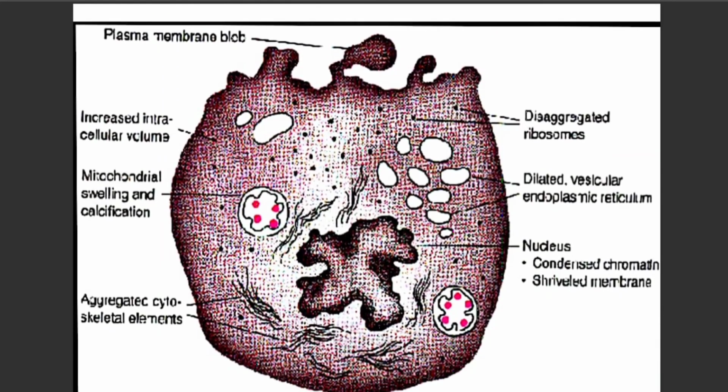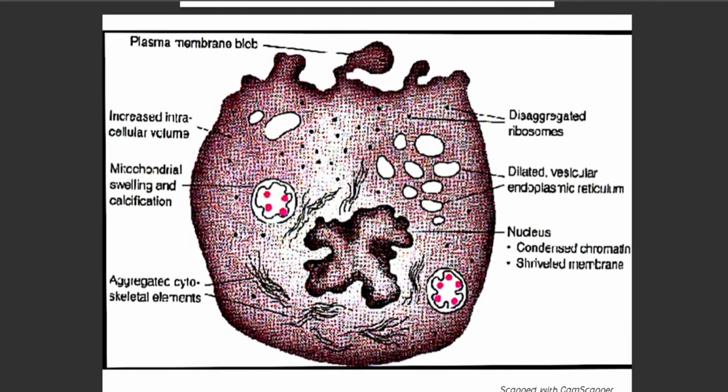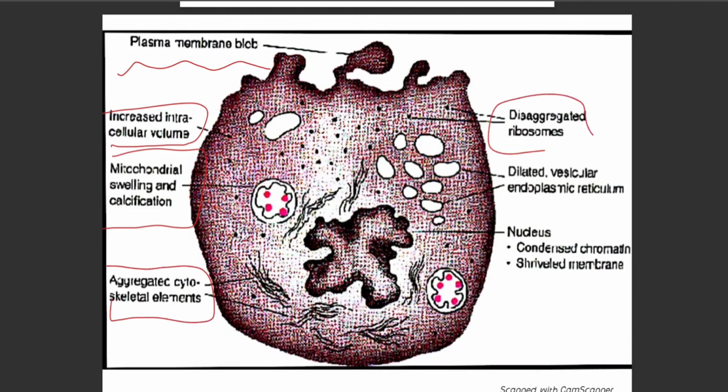So this is a diagram where you can see autolysis of the cell. You can see there are plasma membrane blebs, increased intracellular volume, mitochondrial swelling and calcification. There is the deposition of calcium, which makes a whitish, milky deposition, aggregation of cytoskeletal elements, disaggregated ribosomes. There is dilated vesicular endoplasmic reticulum, and therefore there are no ribosomes present because of the dilation of the endoplasmic reticulum, which will decrease protein synthesis and finally cause death of the cell. The nucleus is condensed and a shriveled membrane is present.